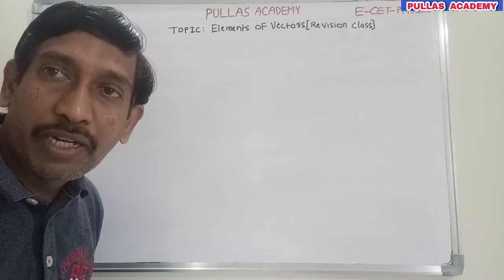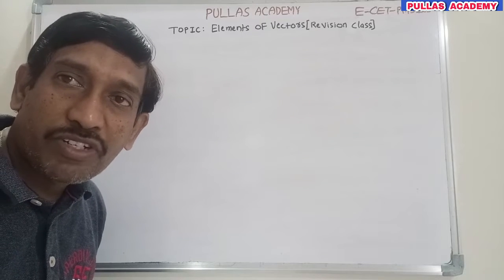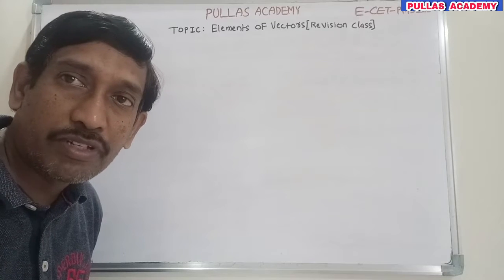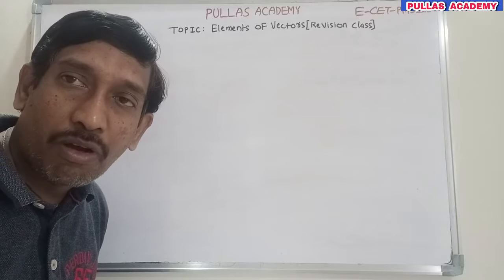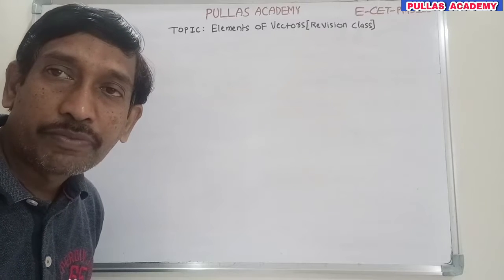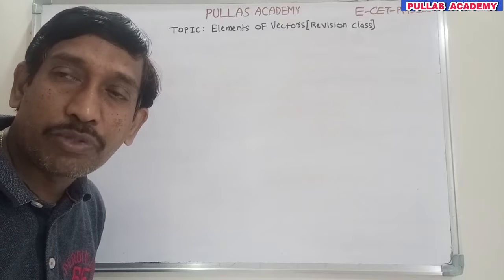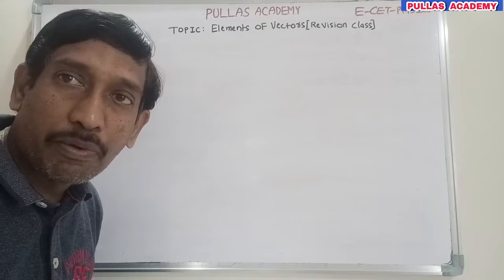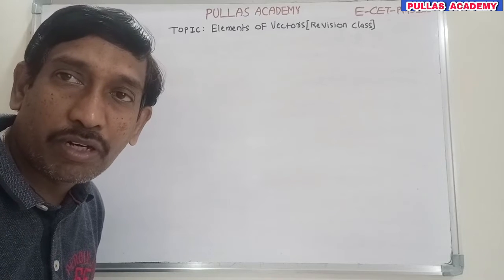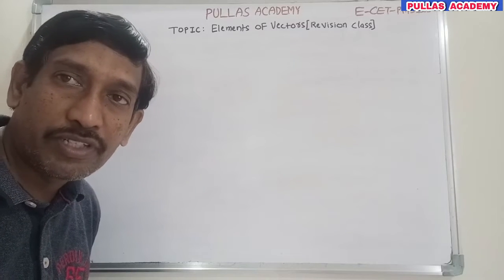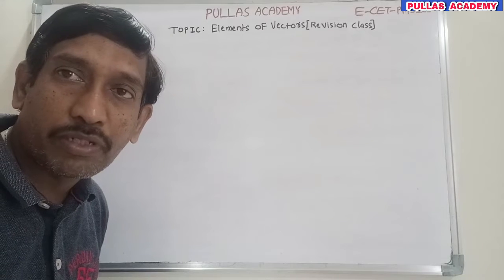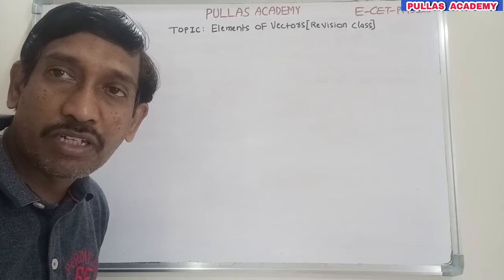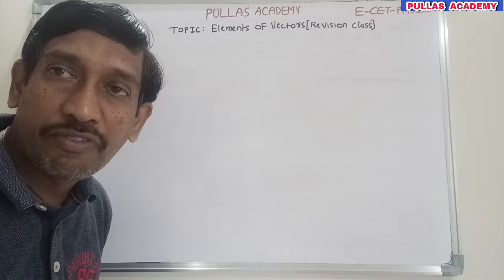Next we will discuss addition and subtraction of vectors, which mainly depend upon three principles: the triangle law of vectors, the parallelogram law of vectors, and the polygon law of vectors. We will discuss all these principles. The last topic is multiplication of vectors. We have two methods: scalar product and vector product. What is scalar product, what are its properties and applications? In the same way, we will discuss vector product, its properties and its applications. This is the complete syllabus related to the elements of vectors.